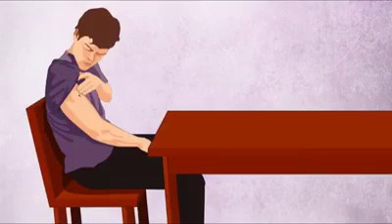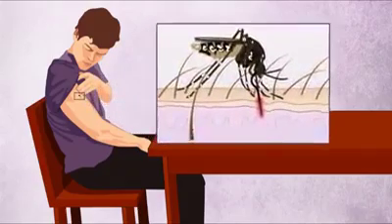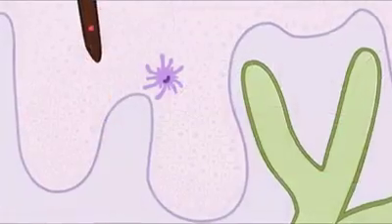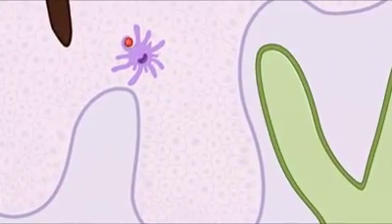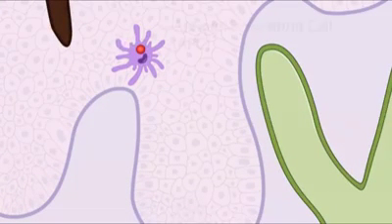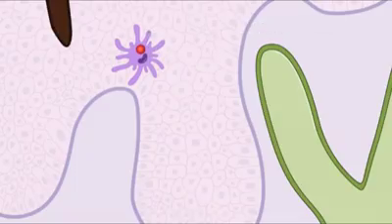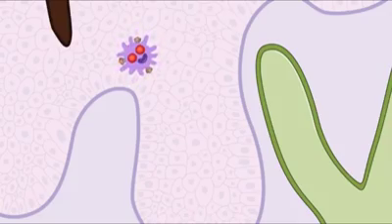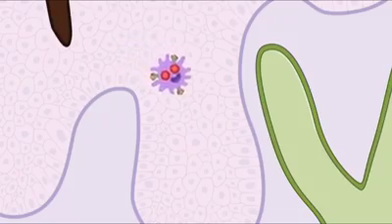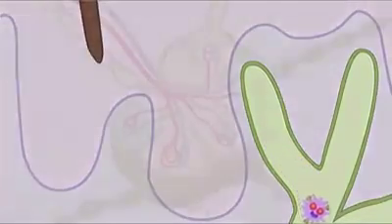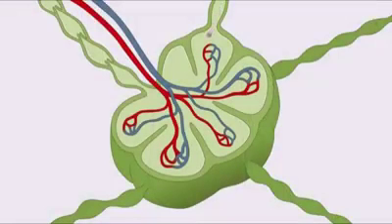The immune response against dengue virus begins when an infected mosquito inserts its proboscis into the epidermal layer of human skin and releases viral particles that are taken up by cells of the immune system known as antigen-presenting cells, or APCs. The dengue virus replicates within the APC, causing it to mature. The mature APC enters an afferent lymphatic vessel where it travels from the site of infection to the lymph node.